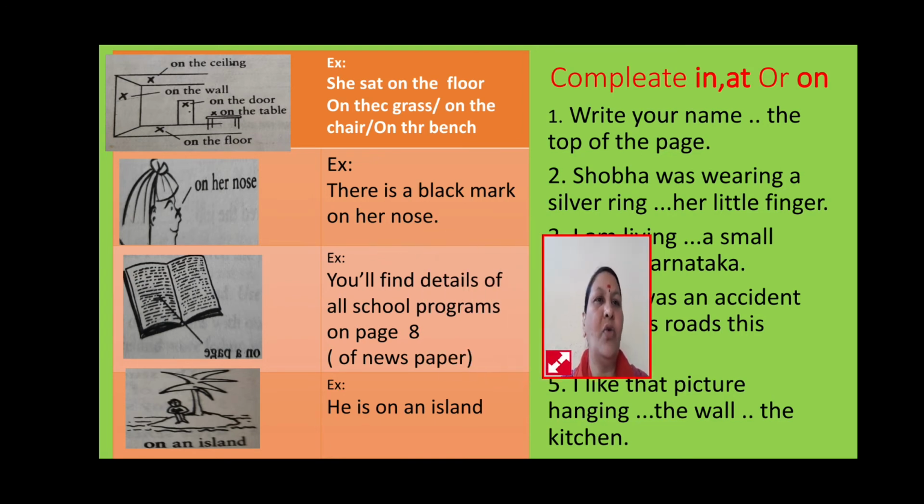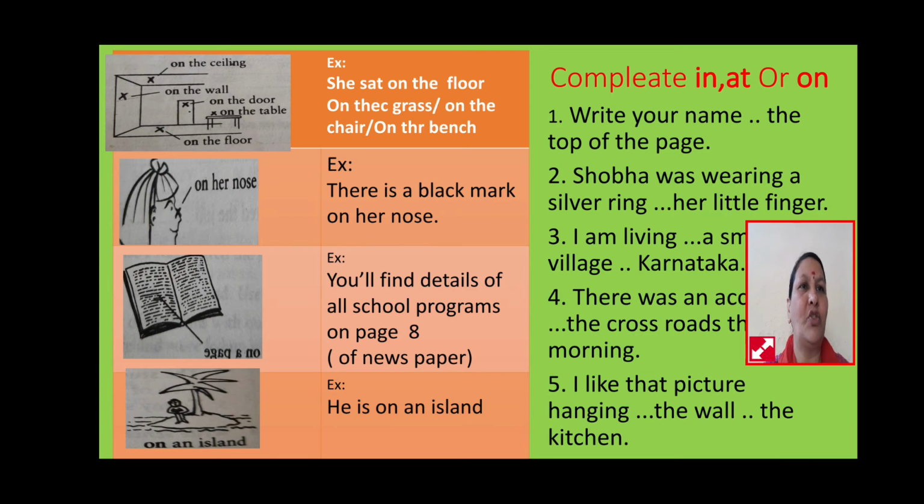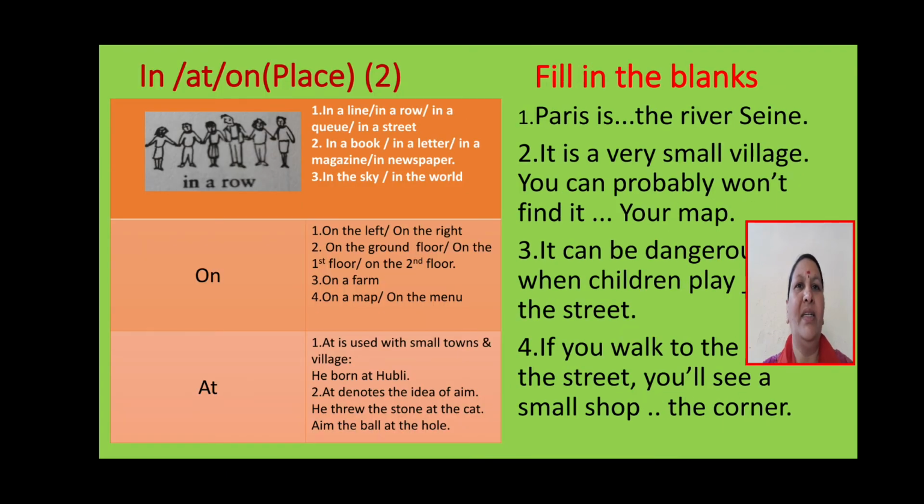Now coming back to the next item that I will show you. At, in, on, place. That is the second part. See here in the first diagram, in a row. How many people or students are standing there? In a line, in a row, in a queue, in a street. In a book, in a letter, in a magazine, in a newspaper. Third, in the sky, in the world. In the word, in we use.